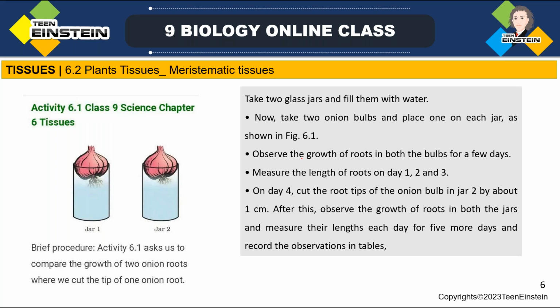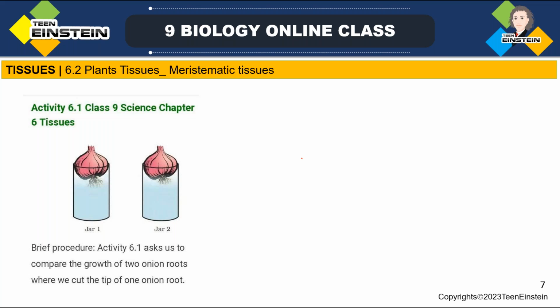For that, we did one activity with an onion root tip. Finally, we got a result: when we cut and remove the onion root tip, the growth of that root stops. Why? That is the question. Because the growing or dividing region is located at the tip of that root, which we have already removed. So when we remove that part, further growth does not take place.